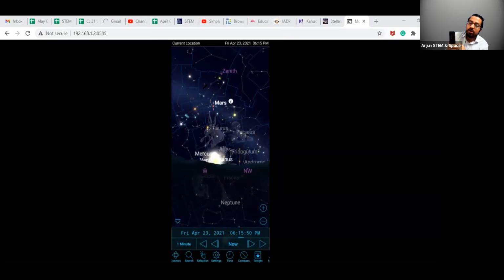Yes, yes, very nice. For Stellarium on the mobile also, it has the same options.